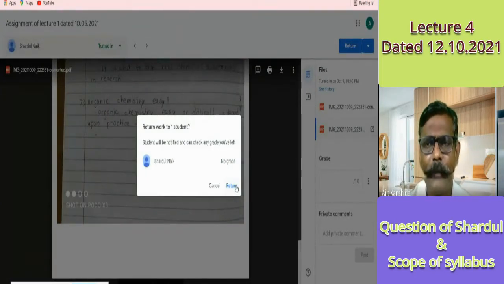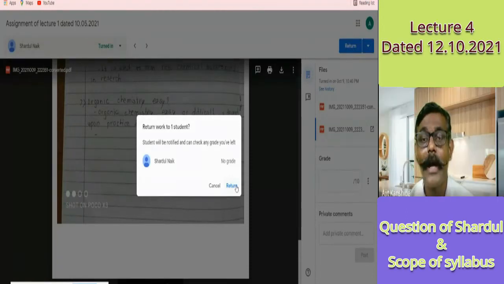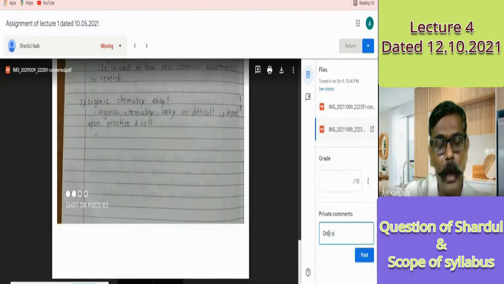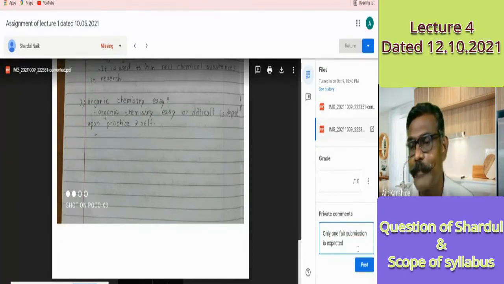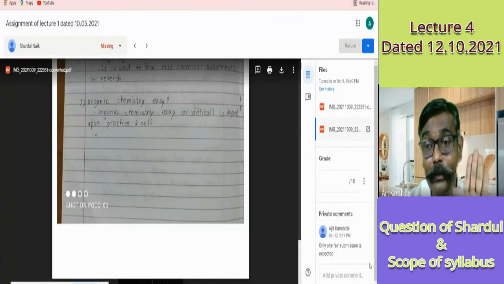Shardul, I'm just giving an example. Afterwards, you can resubmit that. So I can return it if the submission is not proper, and here I can give a comment also. Only one fair submission is expected. So Shardul will receive the comment on his mail also.